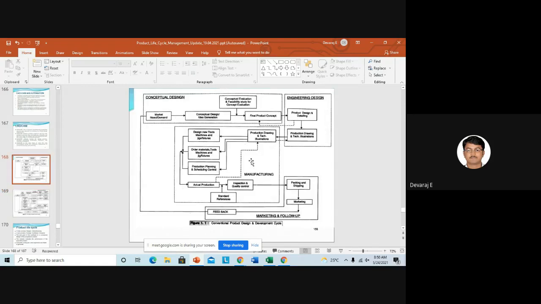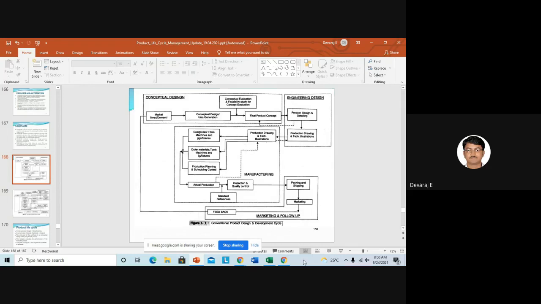First, you can see the conceptual design at the top, right? So this is conceptual design. First the feedback will come from the customers. You can see at the end there's a feedback: packaging and shipping, marketing. Once you do the marketing of your product, then you will get the feedback from the customers. Then from the feedback, again you should go for conceptual design.